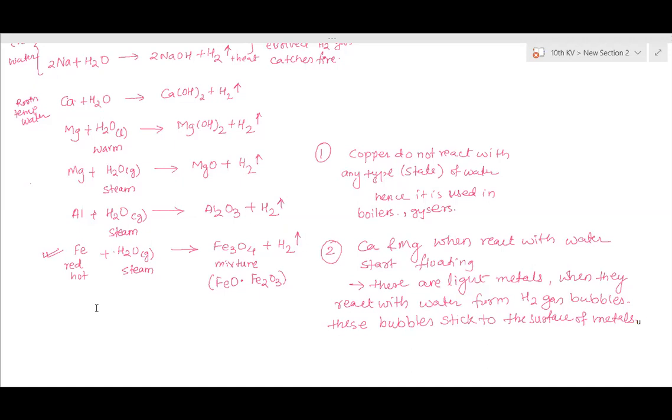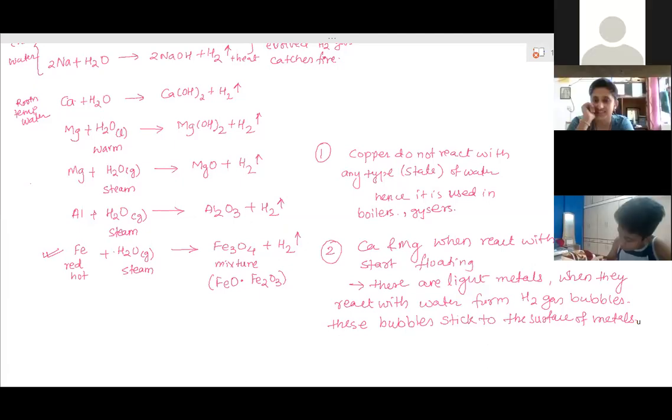Clear? So write down the point. Non-metals do not react with water.